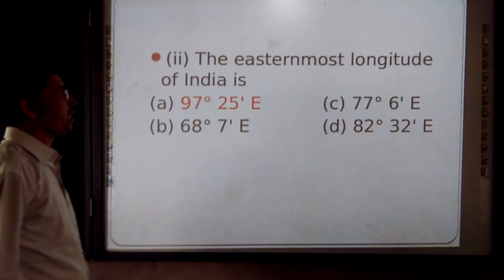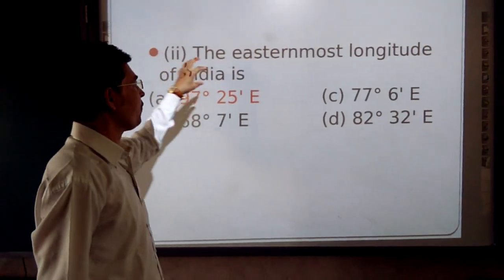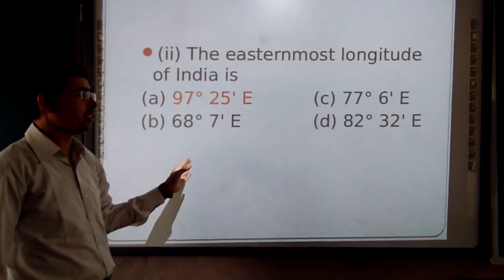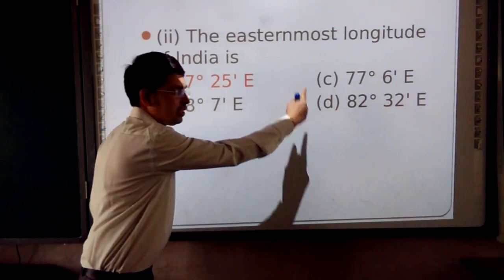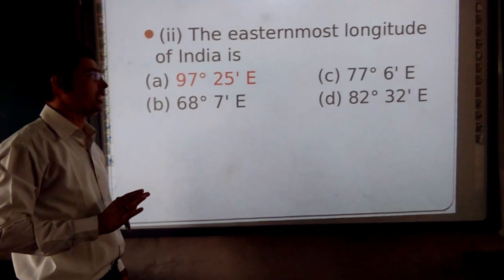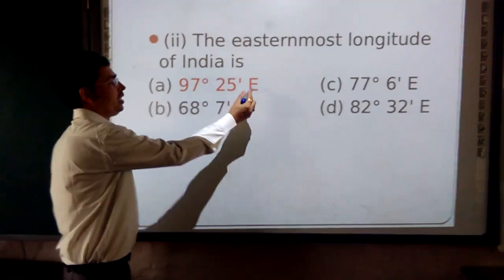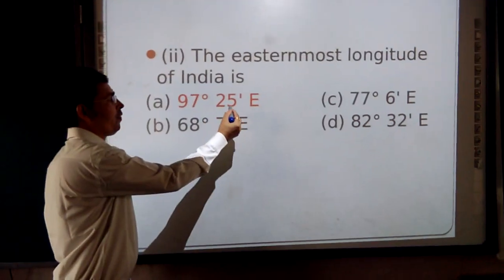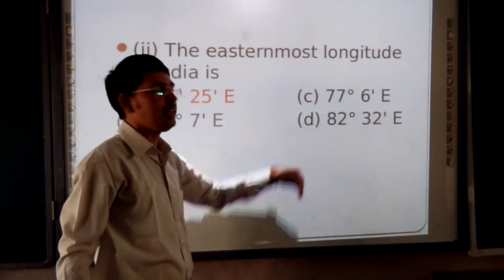Question number 2 is talking about the easternmost longitude of India. Here we are talking about longitudes. In presentation number 3, I already explained that the vertical lines are the longitudes, and the horizontal, sleeping lines are the latitudes. So this is a familiar one. I just made the color reddish. So 97 degree 25 minute east is the correct answer, and these all are incorrect.